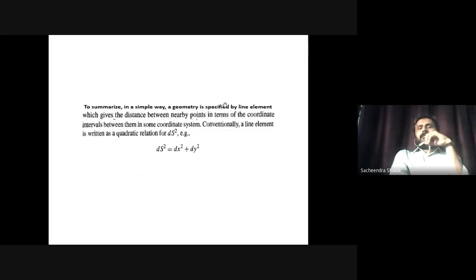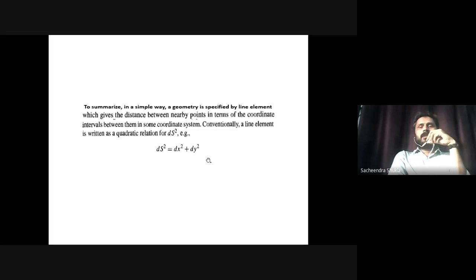So now we'll generalize this concept. So the geometry is specified by the line element, that is what I wanted to say. And the line element is written in a quadratic relation, ds squared is dx squared plus dy squared.